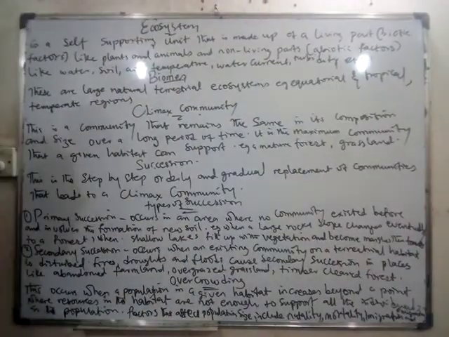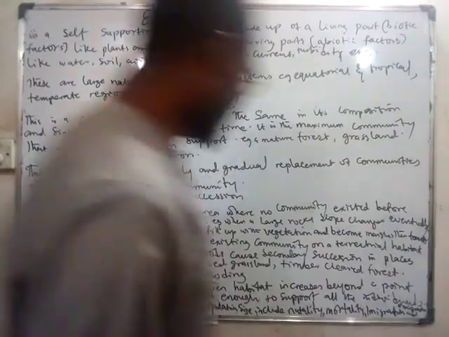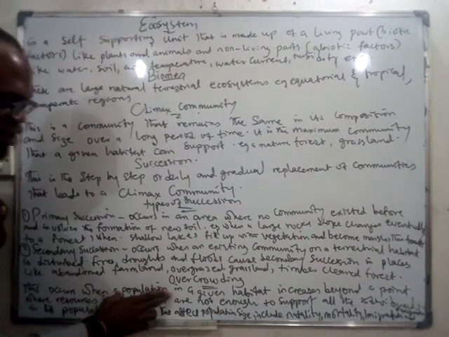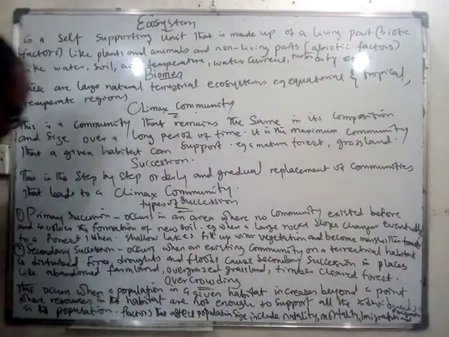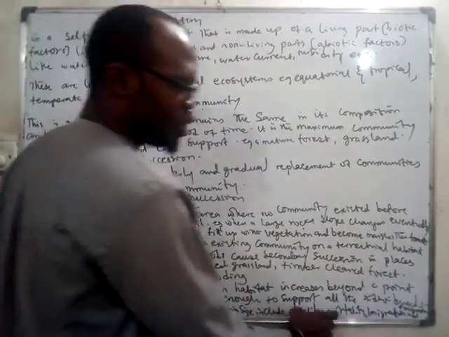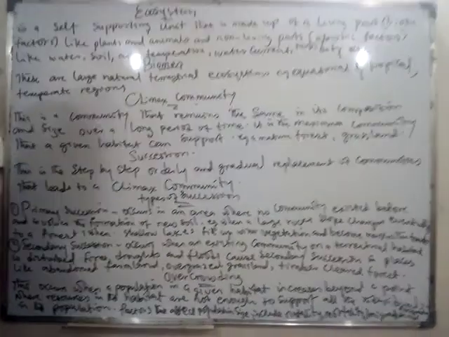When you remove the forest community there and you bring in another thing, you have a totally different thing. Now you talk about overcrowding. We talk about what? Overcrowding. That's the last concept you are looking at. Overcrowding is simply when a population in a given habitat increases beyond a point where the resources in that habitat are not enough to support all the individual organisms in the population.